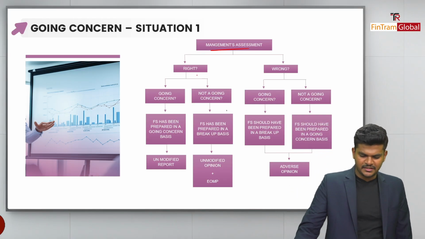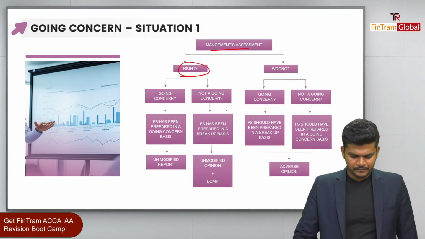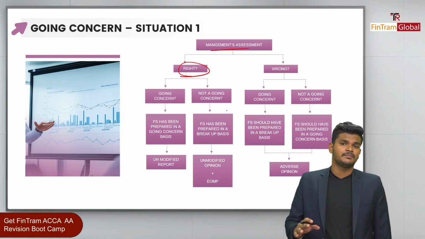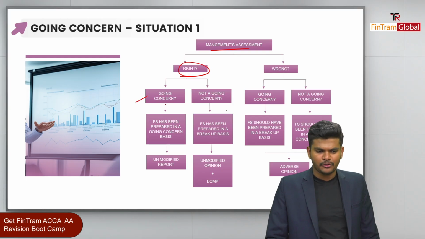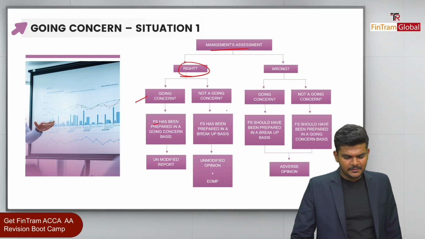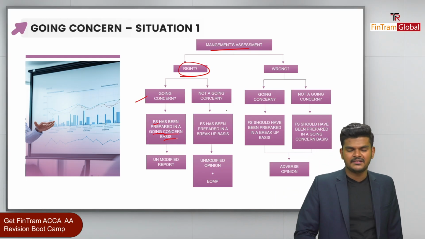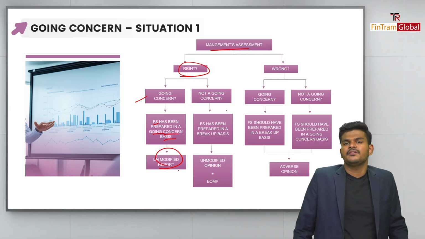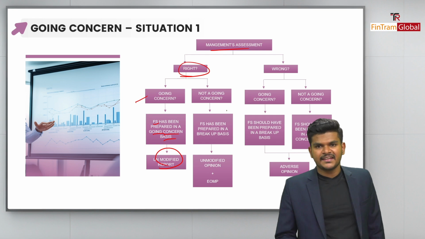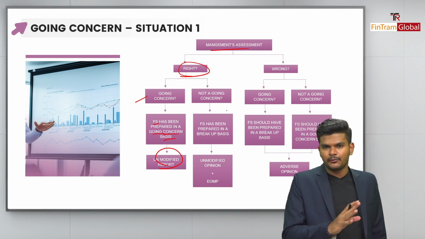In the first situation, there are two scenarios, right? First of all, the management assessment was right. Okay, folks? Management assessment was right. The company is a going concern, and the financial statement has been prepared on a going concern basis as well. In this case, we issue an unmodified report because there's nothing wrong, right?